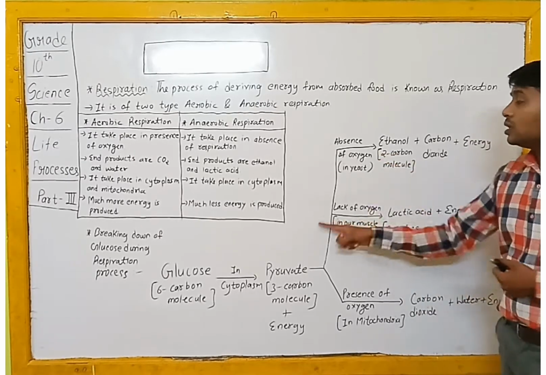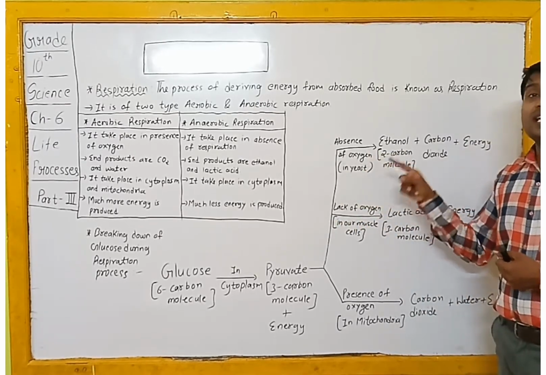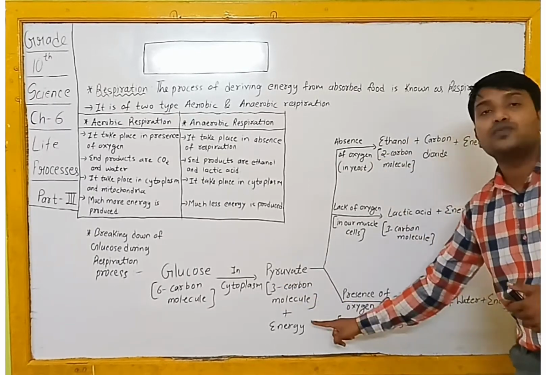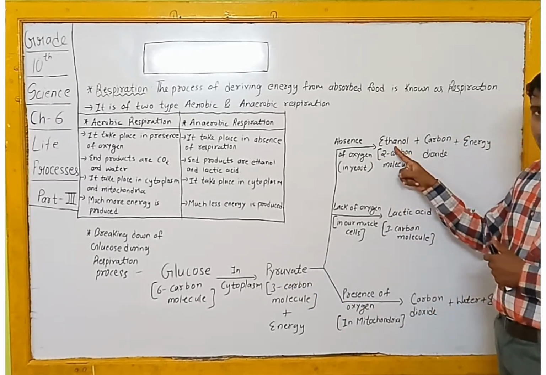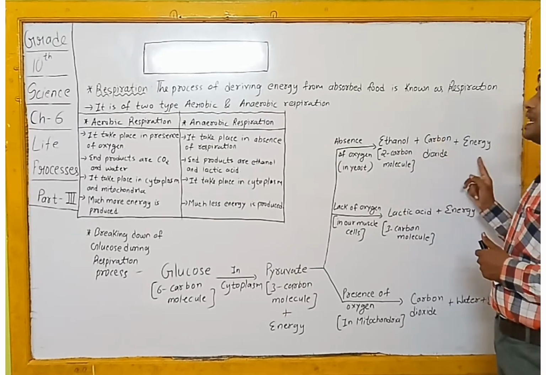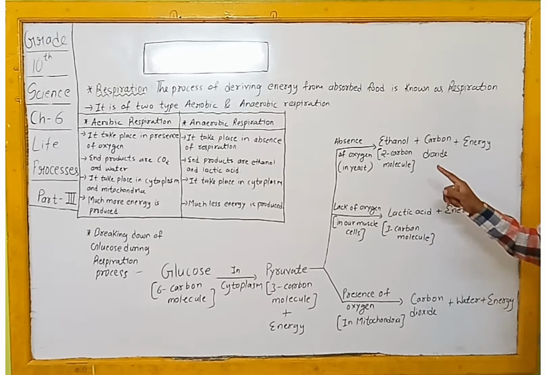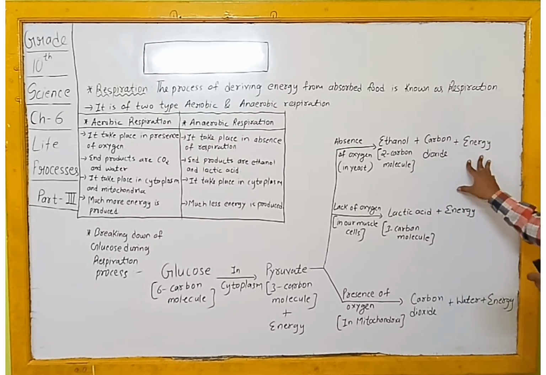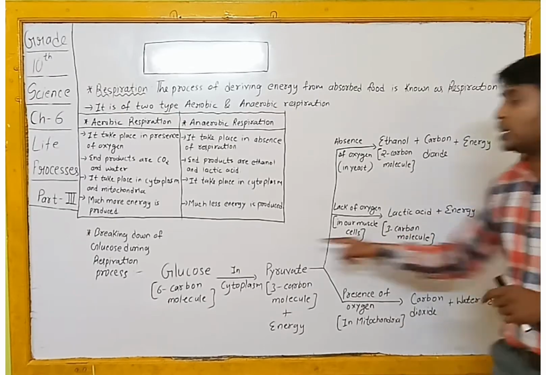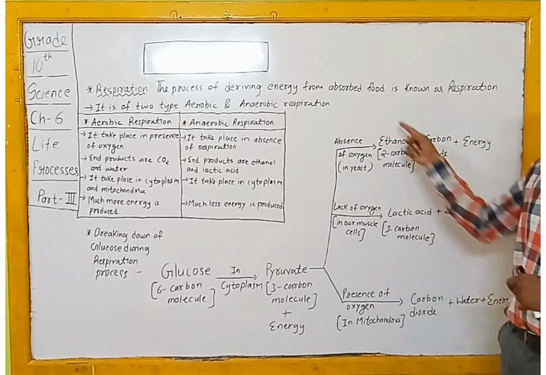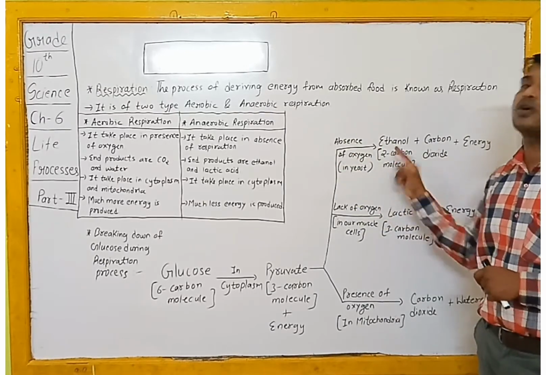So during the respiration process in the absence of oxygen, whatever pyruvate molecule is formed is broken down into ethanol, carbon dioxide and energy. Ethanol is a 2 carbon molecule, carbon dioxide you know, and you will get energy. But this energy is in very small amounts, as we have written here, because it is an anaerobic respiration, taking place in the absence of oxygen.